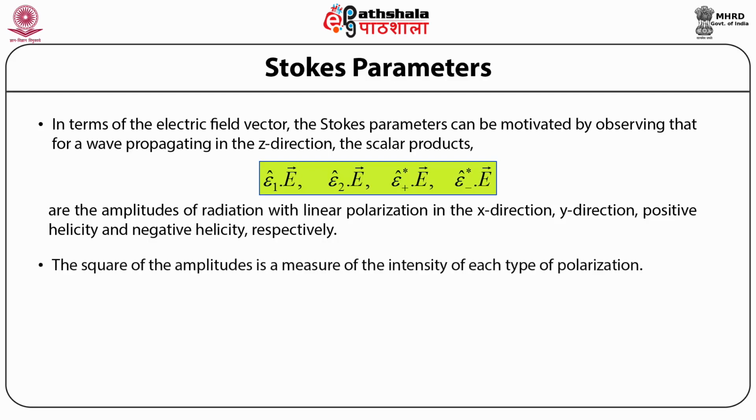And the square of the amplitudes is then a measure of the intensity of each type of polarization, that is the 4 polarizations that we have described above. The phase information is then obtained from the cross products.